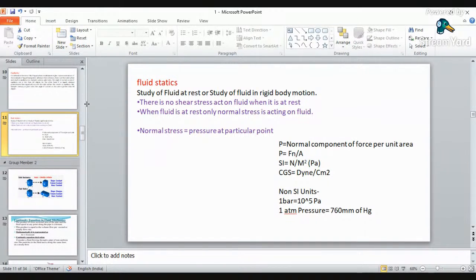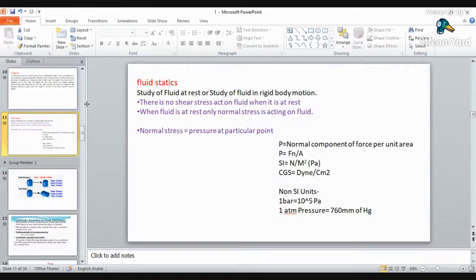Because if the force is inclined, then there will be two components, one a sine component and the other a cos component. So you have to deal with the component in the downward direction, that is the normal component of that force divided by its total area. Its SI unit will be Newton per meter square. Newton per meter square is also termed a Pascal, and its CGS unit is dyne per centimeter square.